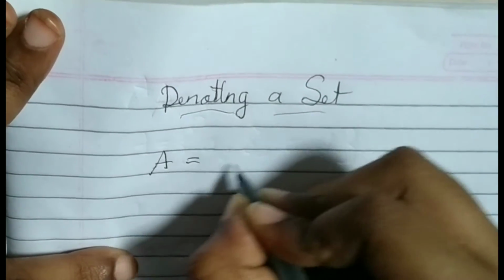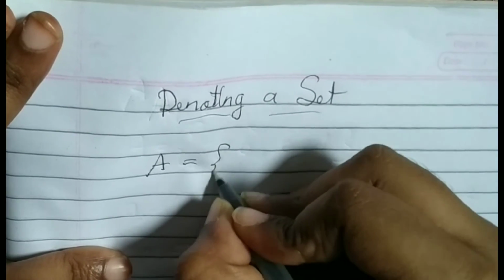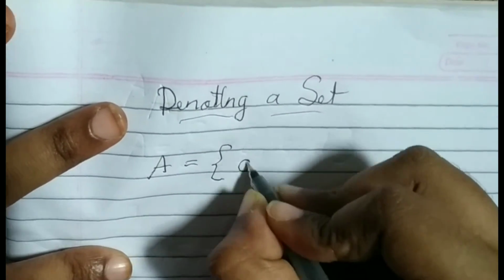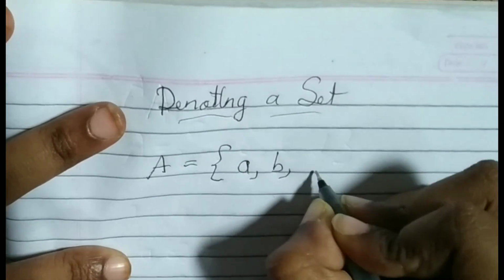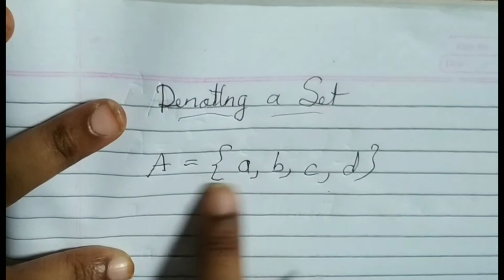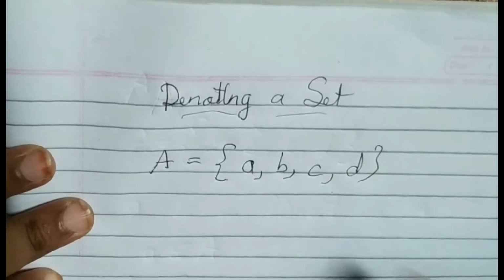Then equal to, and the elements inside the set are written inside curly brackets. The elements are denoted with small letters. And we close the bracket.